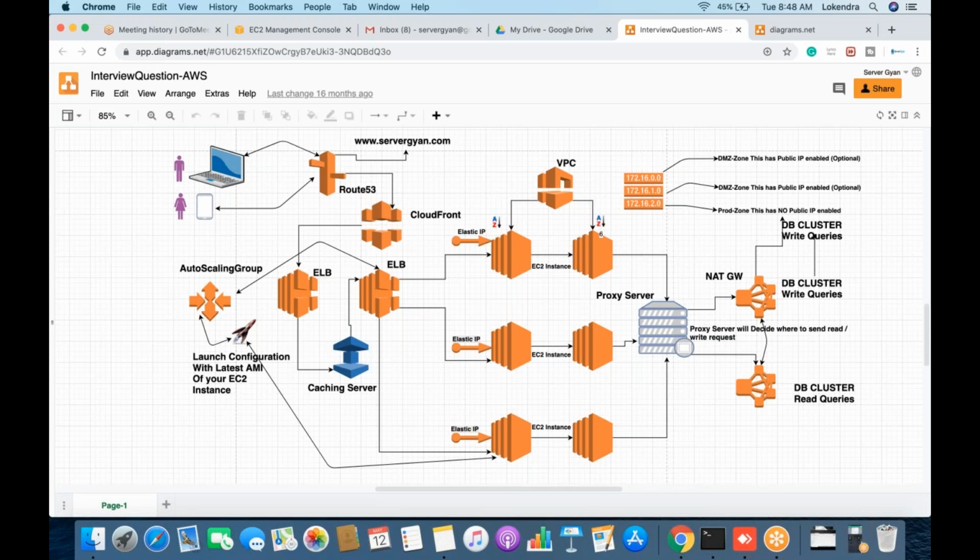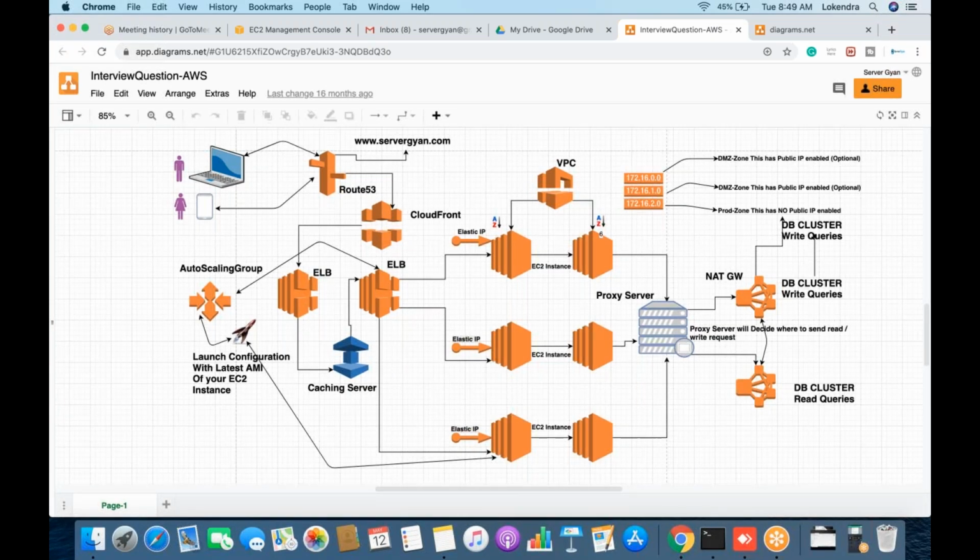Whenever you face an interview and someone asks you, can you draw a diagram of how your AWS infrastructure works? Let me tell you, 90% of organizations design their infrastructure at the very basic level like this, as in the diagram which I have drawn before you. So 90% of organizations define their architecture in this manner only. Fine. Now let me start with it. This will clear a lot of your doubts. I can guarantee it.